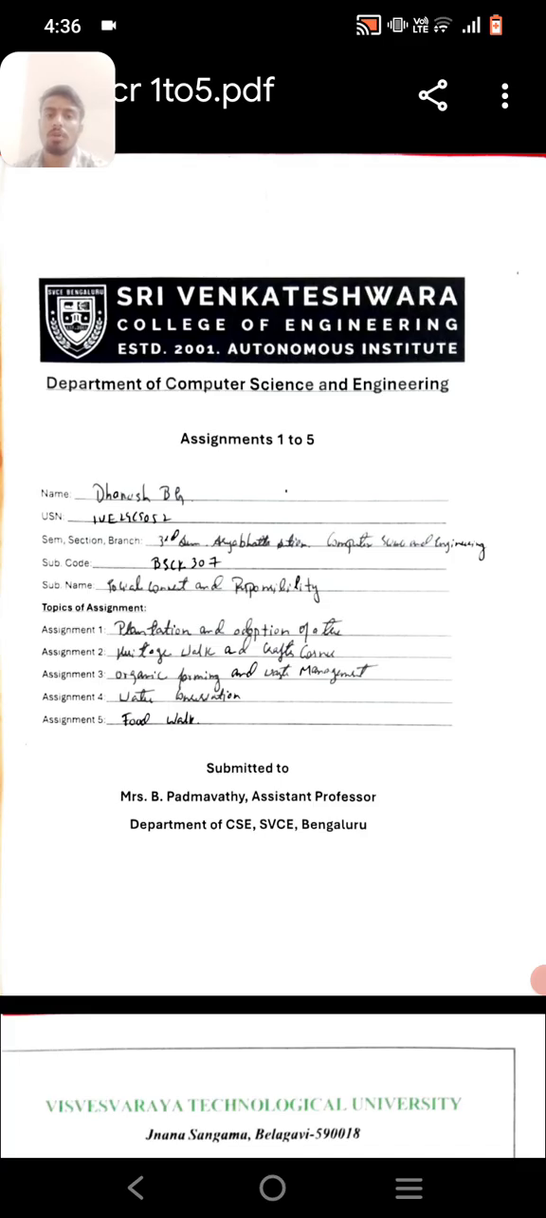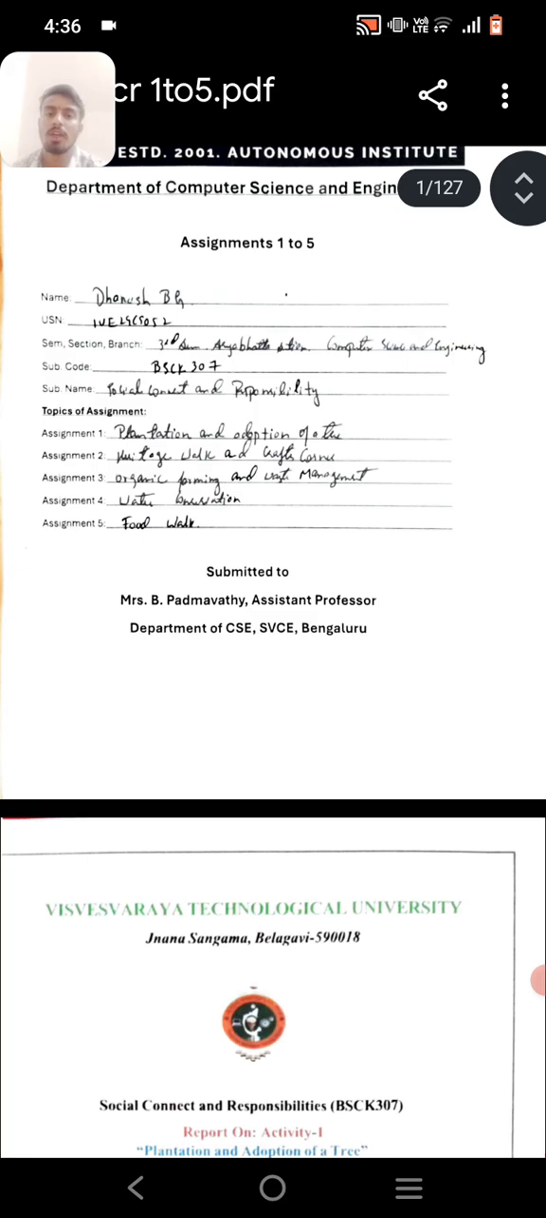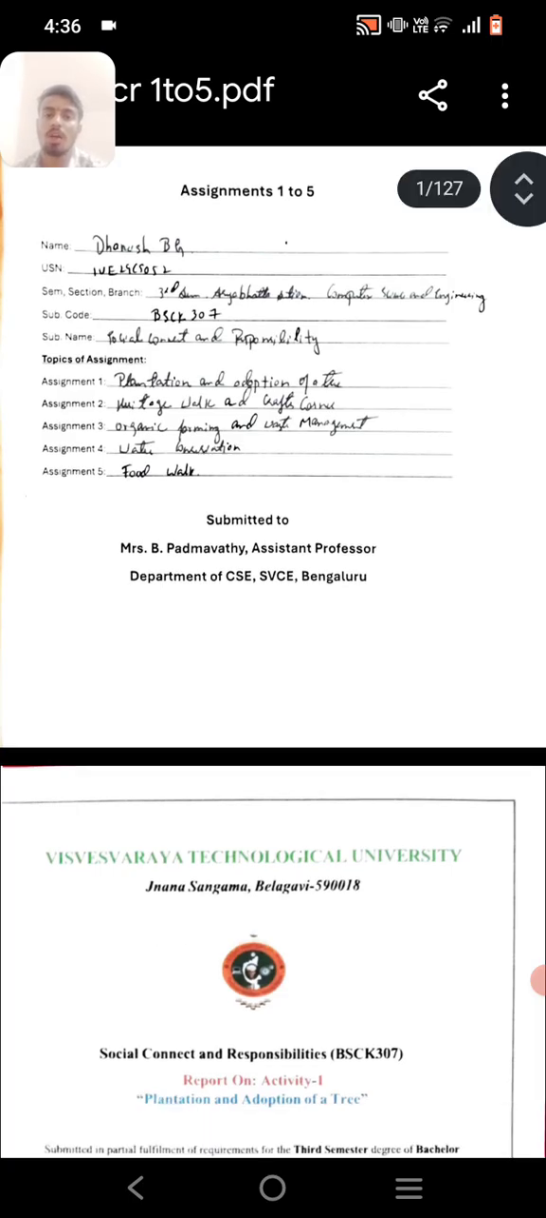Today I am discussing my SCR assignment: plantation and adoption of a tree, heritage walk and craft corner, organic farming and waste management, water conservation, food walk.